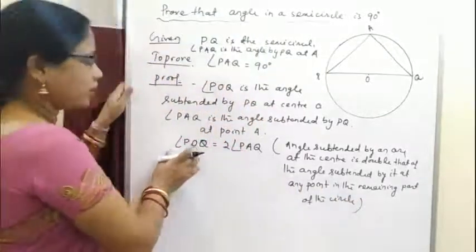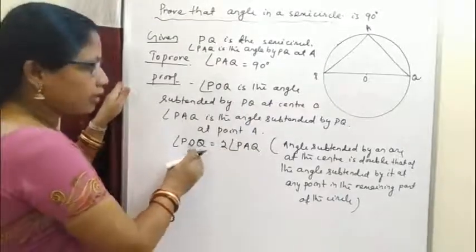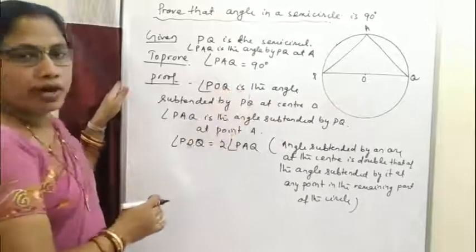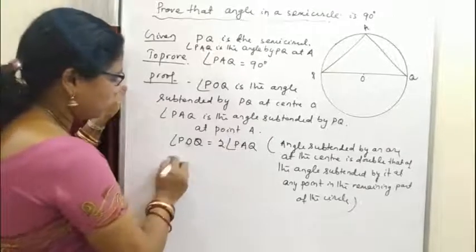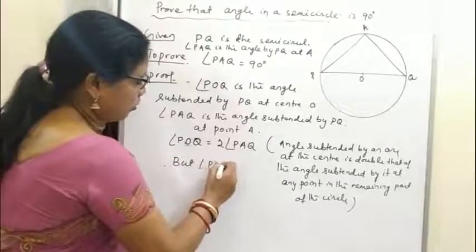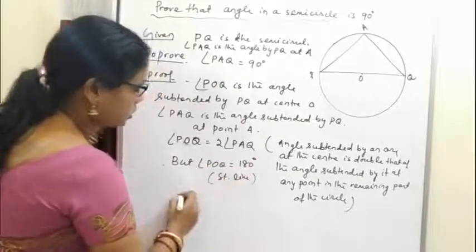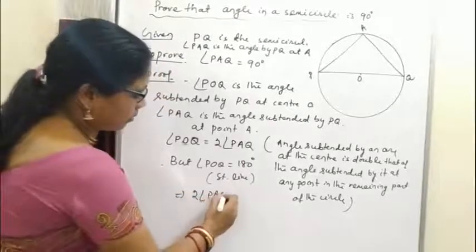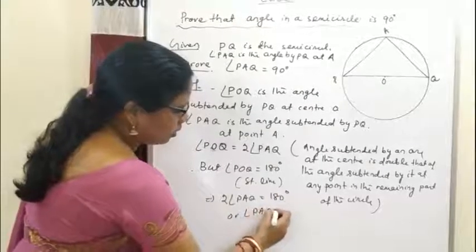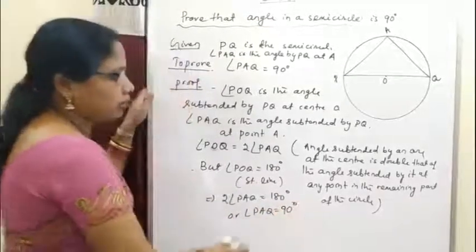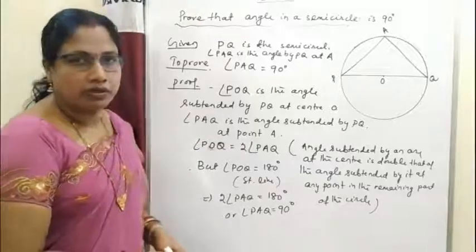So this implies angle POQ is equal to twice of angle PAQ. We know that angle POQ is 180 degrees because POQ is a straight line. So angle POQ is equal to 180 degrees due to the straight line. So this implies twice of angle PAQ is equal to 180 degrees, or angle PAQ is equal to 90 degrees. So this is proved. We can use these theorems in solving other problems.